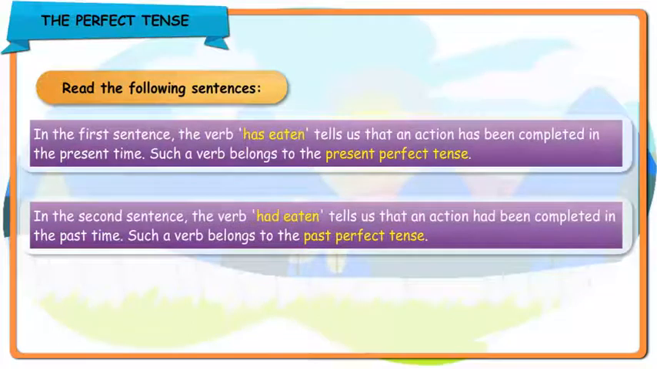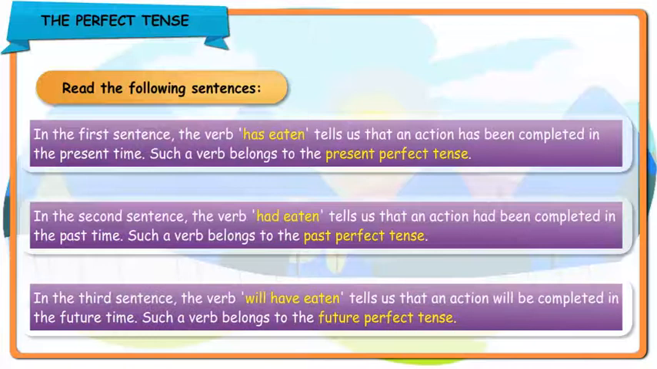In the second sentence, the verb had eaten tells us that an action had been completed in the past time. Such a verb belongs to the past perfect tense. In the third sentence, the verb will have eaten tells us that an action will be completed in the future time. Such a verb belongs to the future perfect tense.